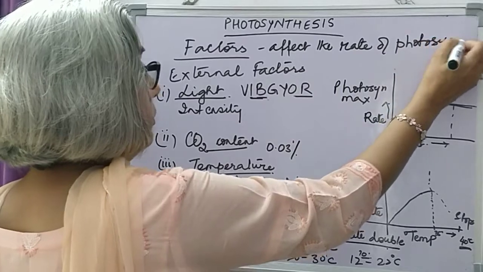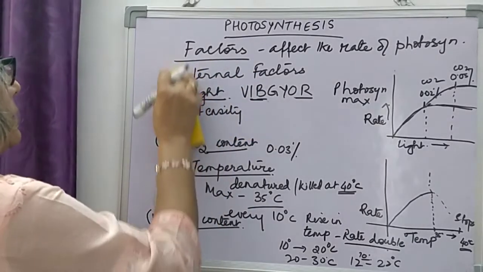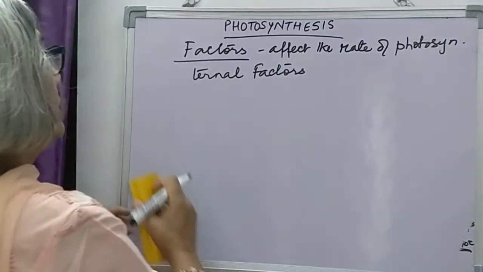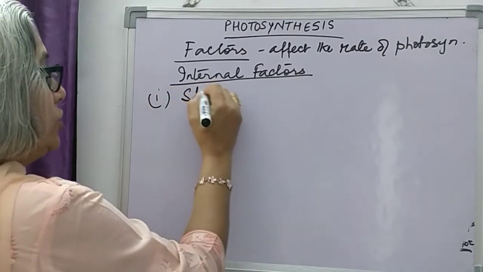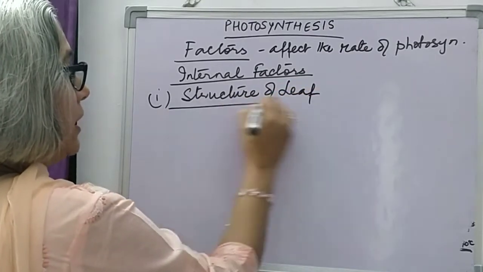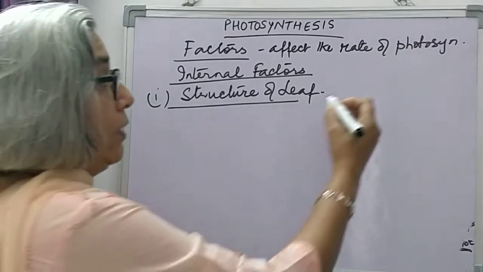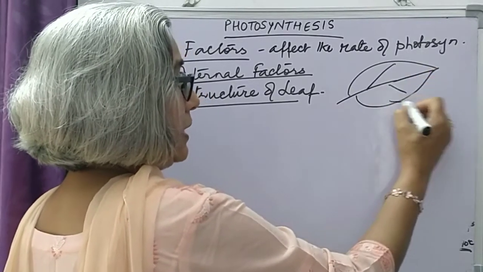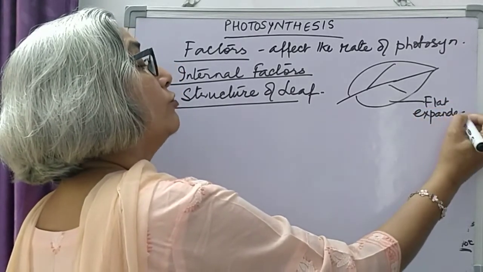After this, we will do internal factors that affect the rate of photosynthesis. Now, in internal factors, the first factor, let us say, is the structure of the leaf. Both external structure and internal structure of the leaf will affect the rate of photosynthesis. When I talk of external structure, in my previous class I had explained that lamina is the flat expanded portion of the leaf.